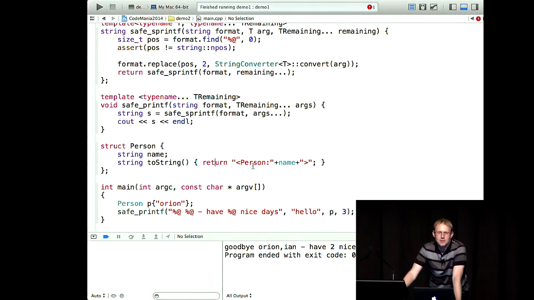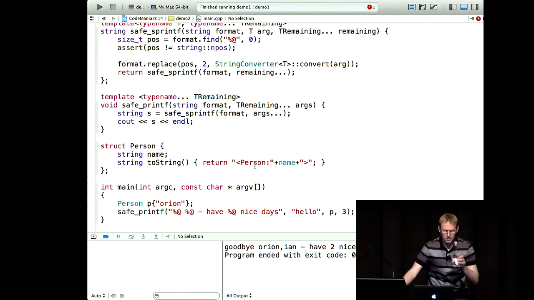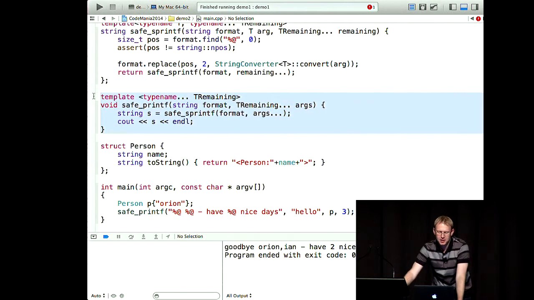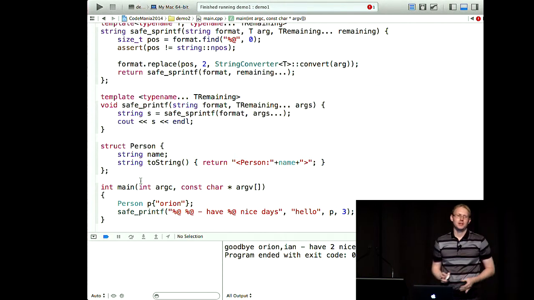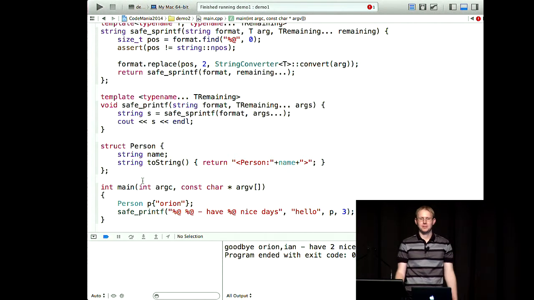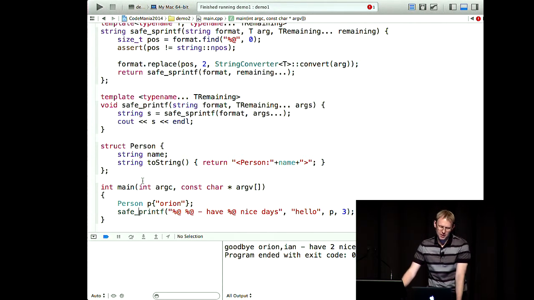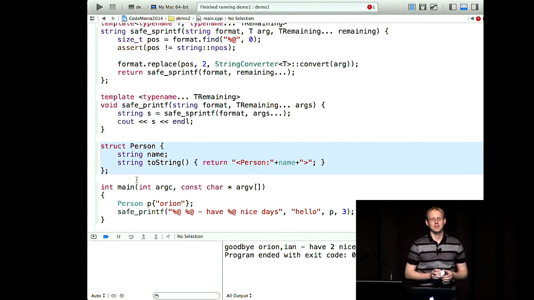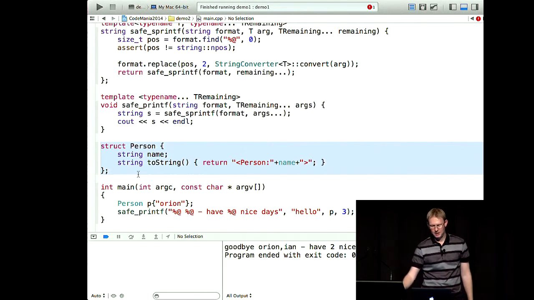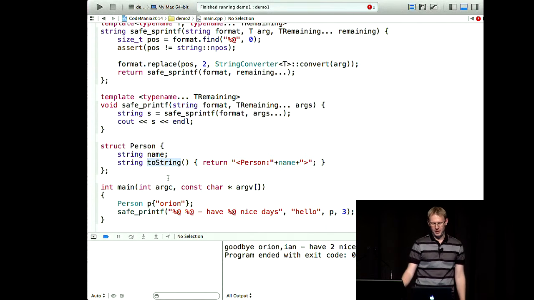This next demo picks up where we were before. I've made a printf function which just prints to the screen. The key thing is that we can print all of our basic primitive types and we can print vectors. What we'd like to do is print some other user-defined type. In this case, I've got a person class, and you might have a whole bunch of these classes. It has a toString method, and we'd like to call that. So we want to feed that person into our printf, and have it call the toString method.